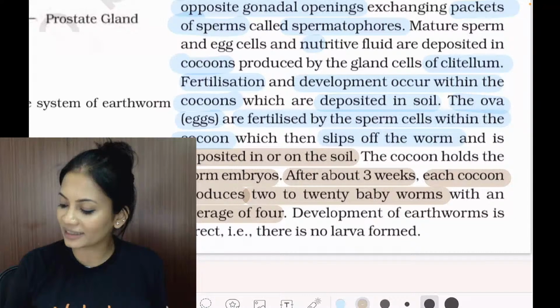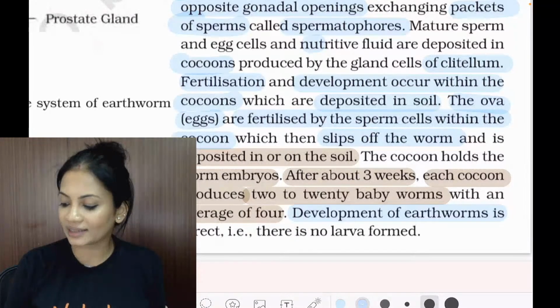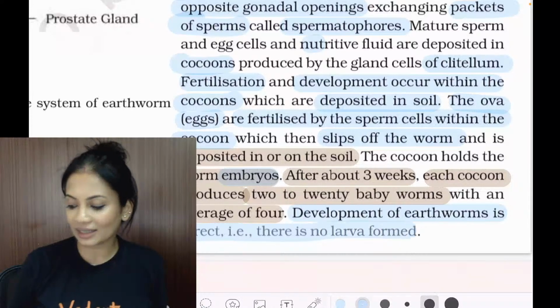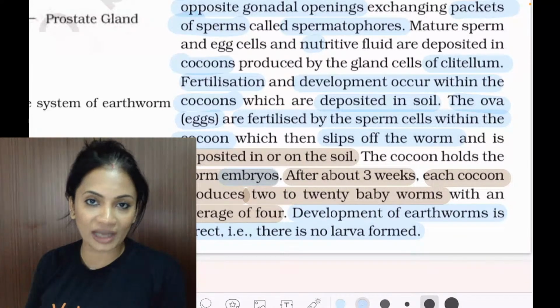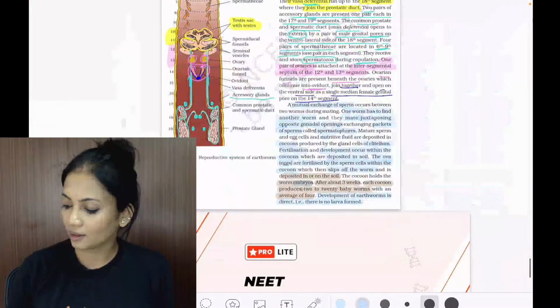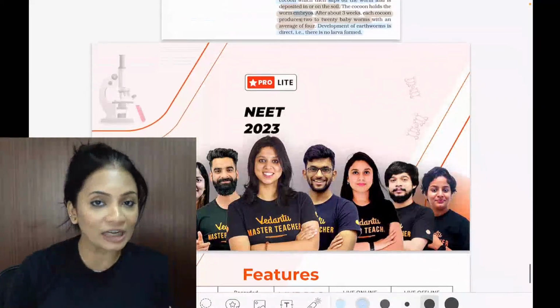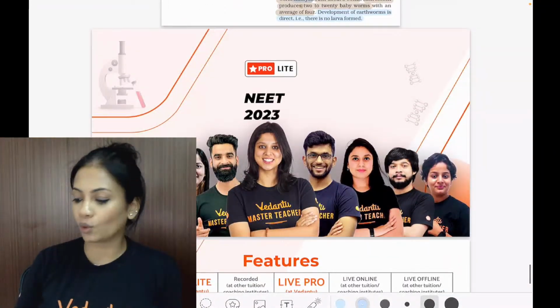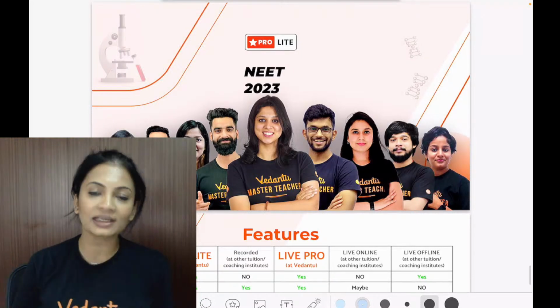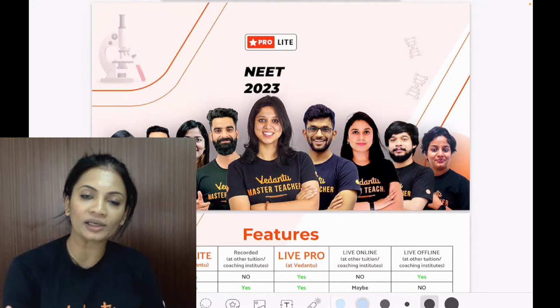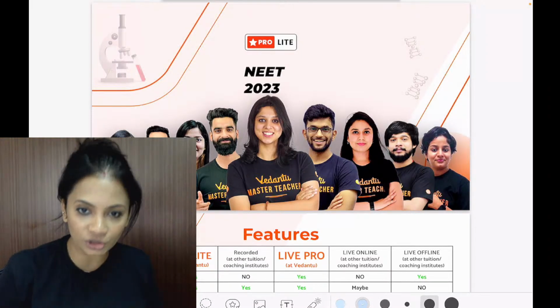Development of earthworms is direct. Okay, there is no larva formed. It's directly embryo. It is direct development with no larva formation at all. Is this clear, everyone? So we have completed earthworm. Okay, you can always go ahead and watch a replay of this and make sure that all the important points of your NCERT have been understood by you.